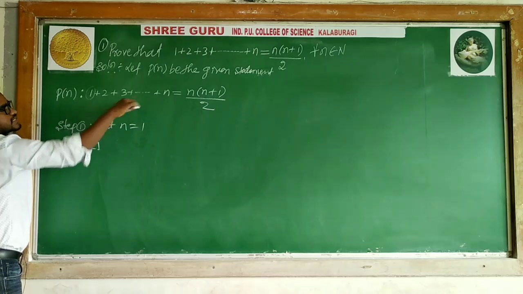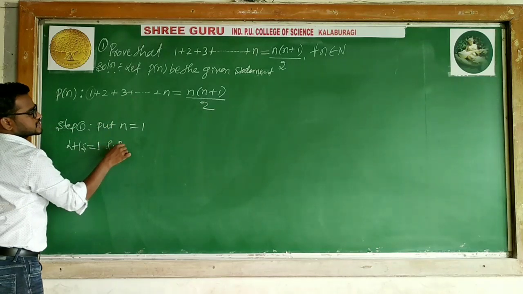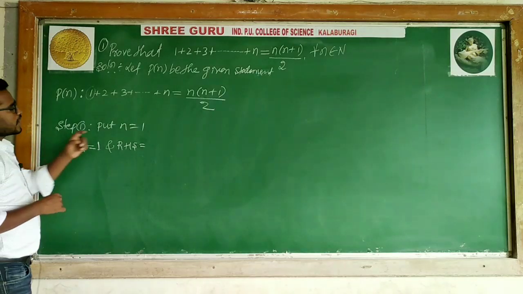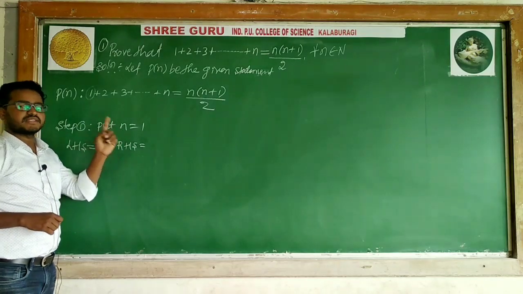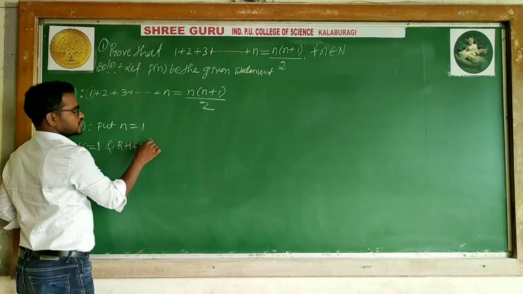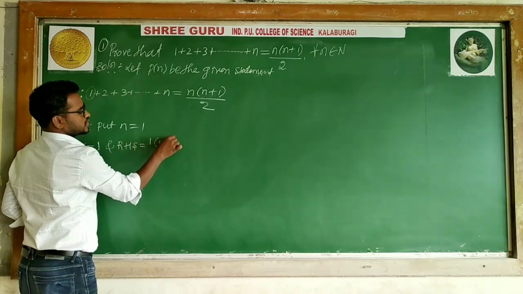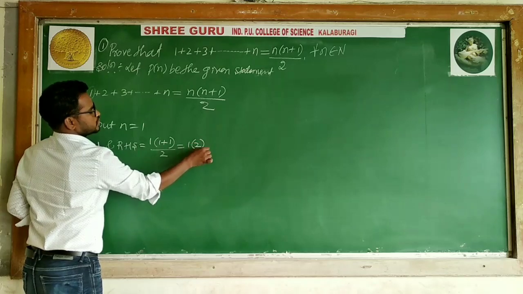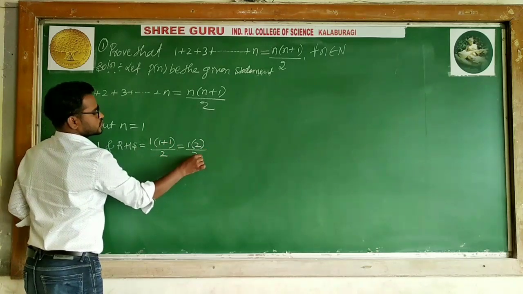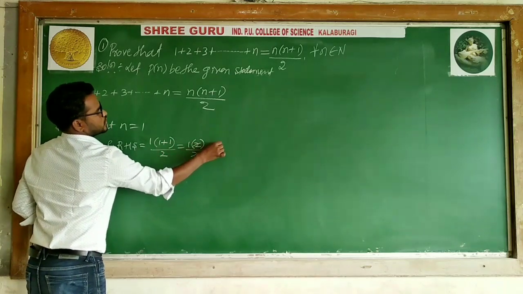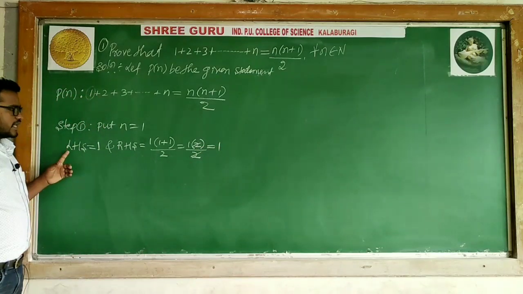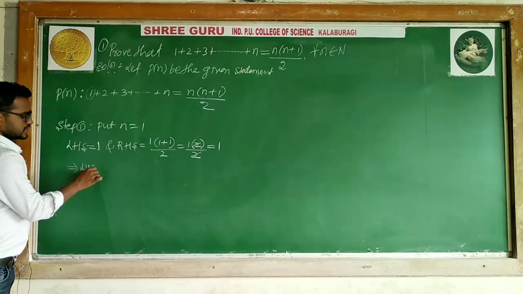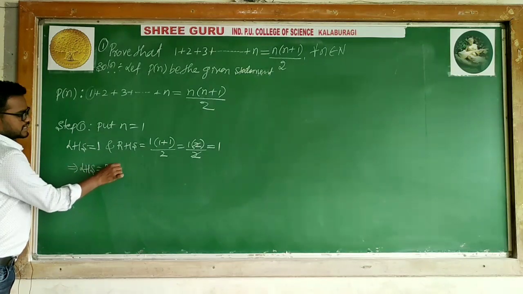What is RHS? RHS is this one, and RHS is equal to n into n plus 1 divided by 2. But what are we taking n as? n is nothing but 1. So 1 into 1 plus 1 divided by 2. What happened? 1 into 2, because 1 plus 1 is 2, divided by 2. The 2s cancel. What remains? 1 only. What happened? LHS is equal to RHS.